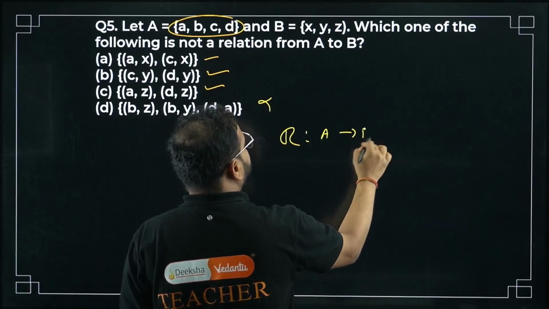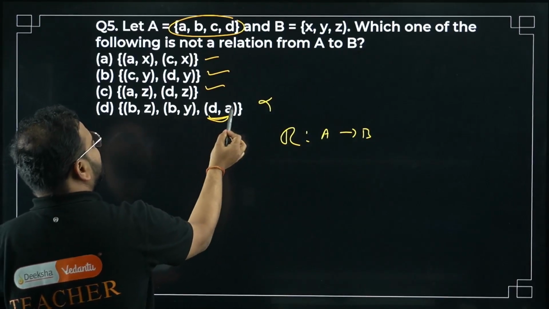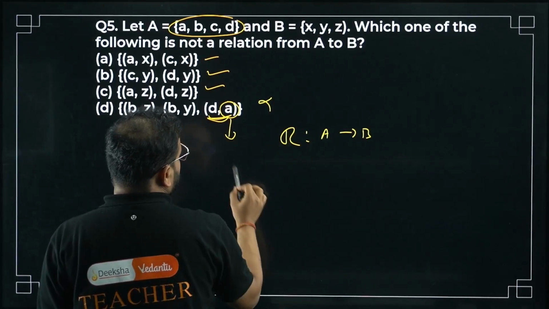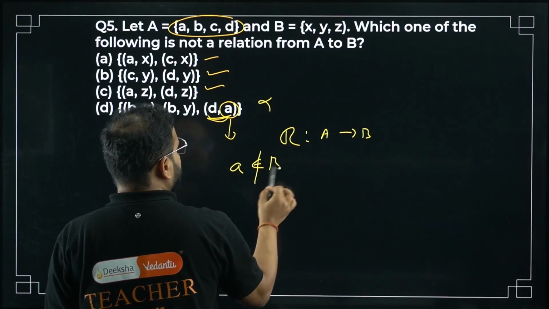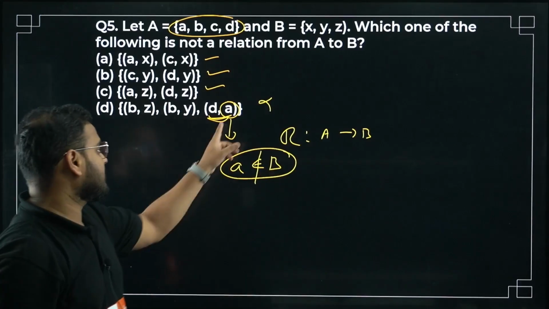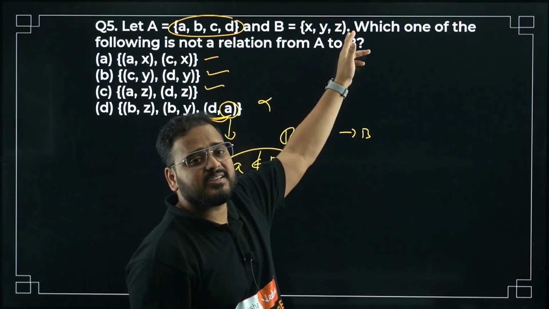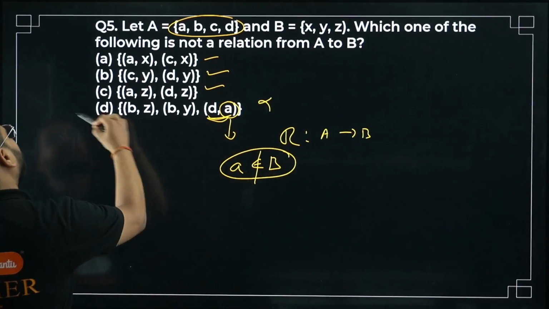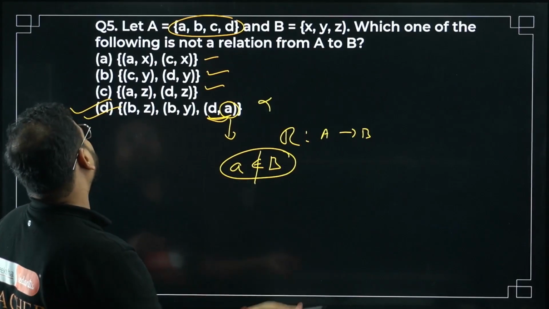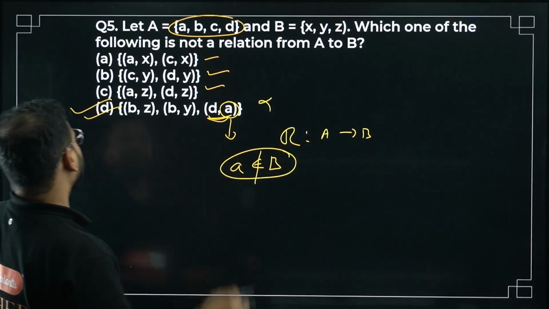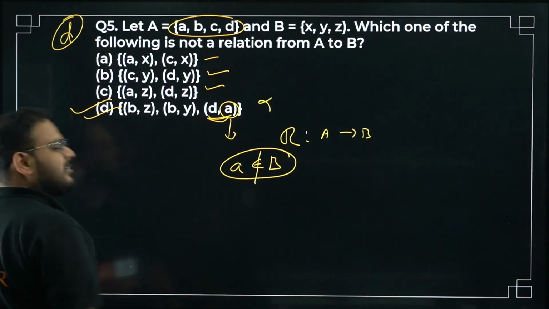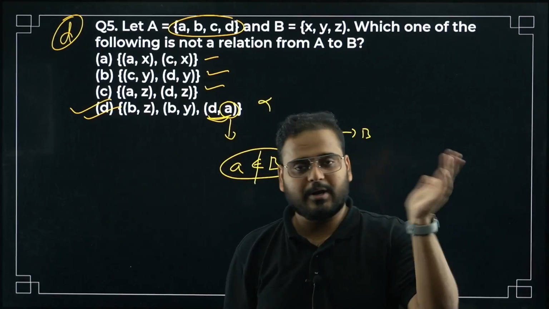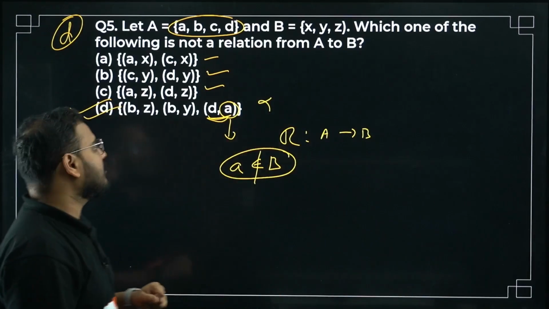A to B. Then I can't write D comma A. The first element has to be from the set A and the second from the set B, right? This A does not belong to set B. Check this out, we have X, Y, Z. It means incorrect. A does not belong to set B. It means our incorrect option, which is not a relation from A to B, is D. Clear, right? Not a confusion. They're looking for an answer which is not a relation from A to B. So the first three are, the last one is not.